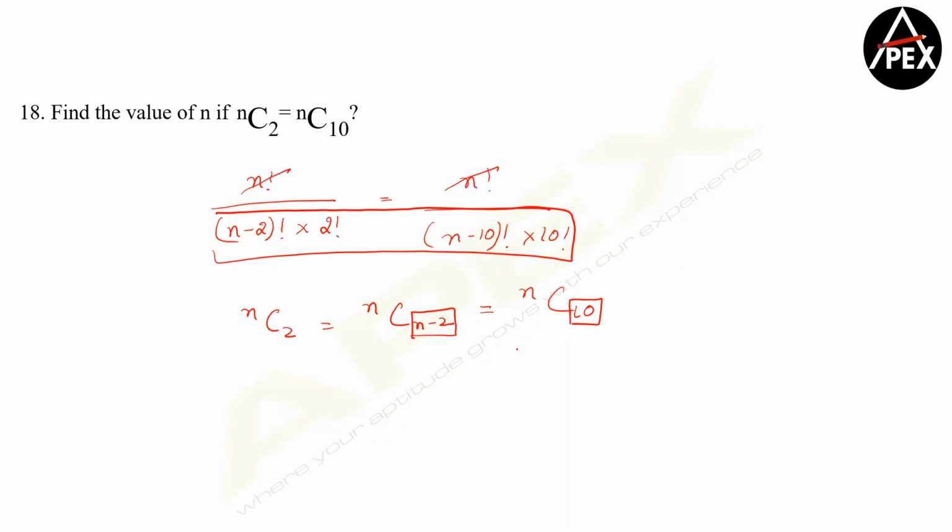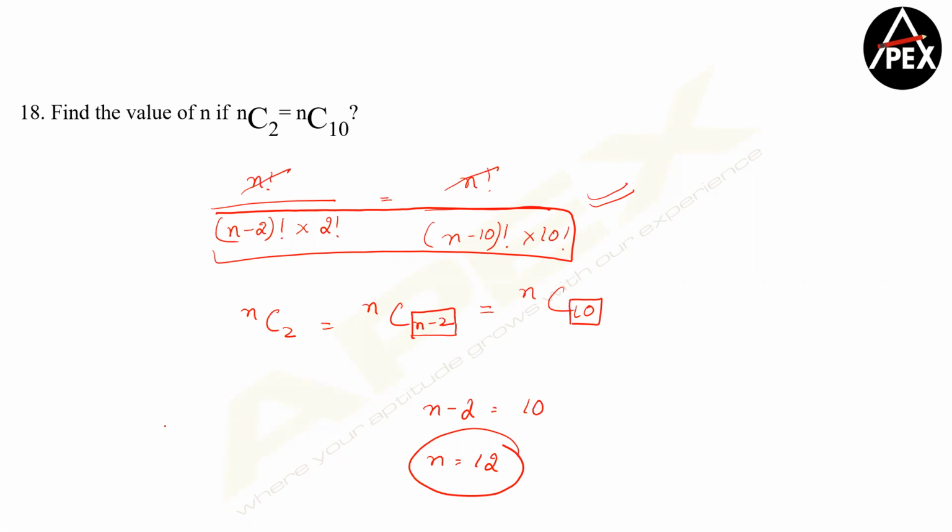So if you equate these two, if nC(n minus 2) is equal to nC10, I can always say that n minus 2 is equal to 10. If n minus 2 is equal to 10, the value of n is equal to 12. So do not go for a longer approach like this. Sometimes the problem with having students who are really good at maths is this only. So remember a few shortcut tools to simplify your methods and then get your answers correct.